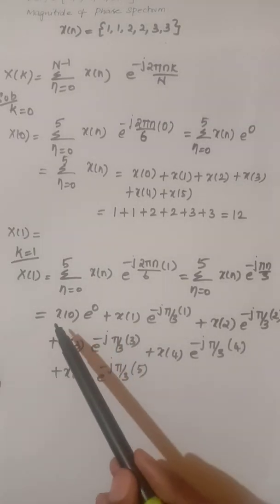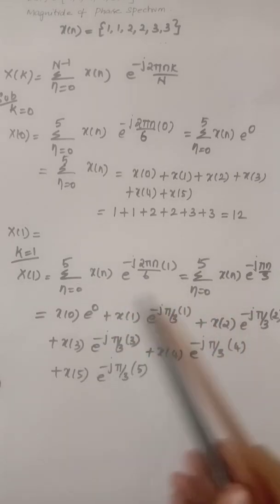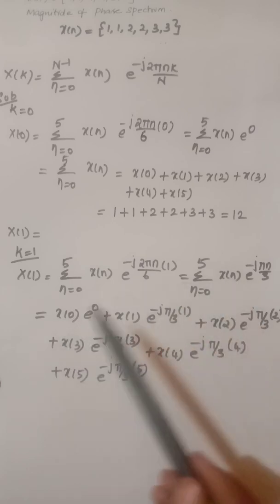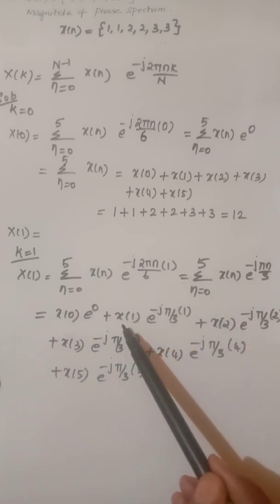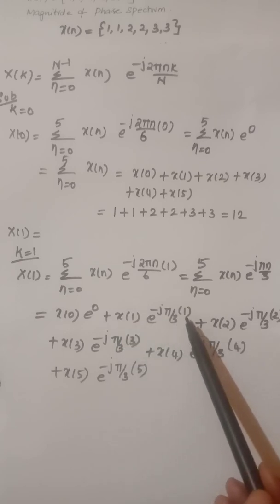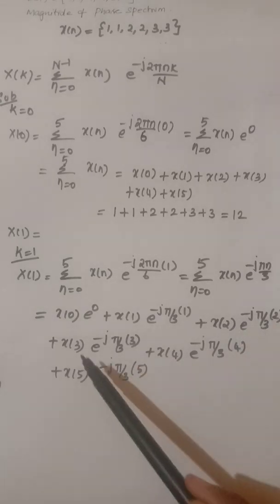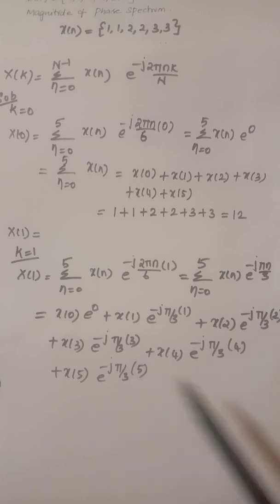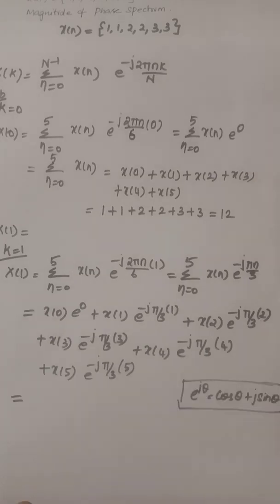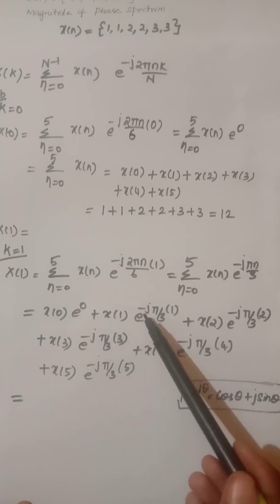Next, we need to expand by substituting the value of n. When n is equal to 0, x of 0 e power 0. When n is equal to 1, this can be written as x of 1 e power minus j pi by 3 into 1, plus x of 2 e power minus j pi by 3 into 2. Similarly, by substituting the values up to n equal to 5, we can obtain this equation. So the next step is we need to find the values of e power minus j pi by 3.